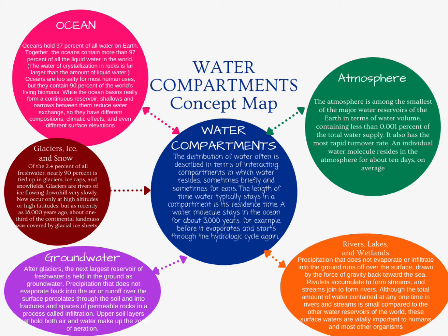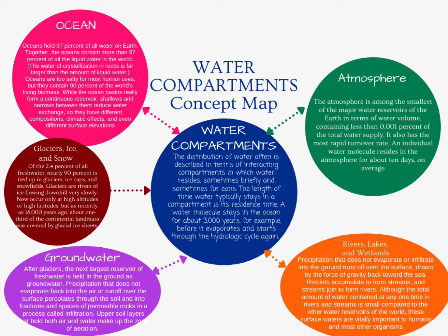Lastly, we have the atmosphere. The atmosphere is among the smallest of the major water reservoirs of the Earth in terms of water volume, containing less than 0.001% of the total water supply. It also has the most rapid turnover rate. An individual water molecule resides in the atmosphere for about 10 days on average, while water vapor makes up only a small amount of the air's total volume.